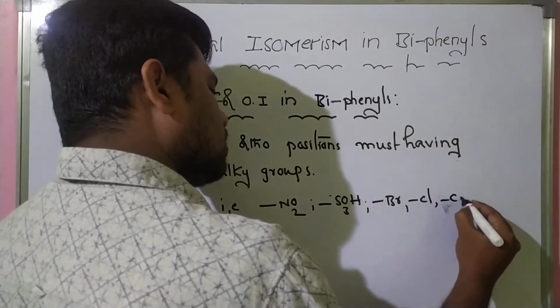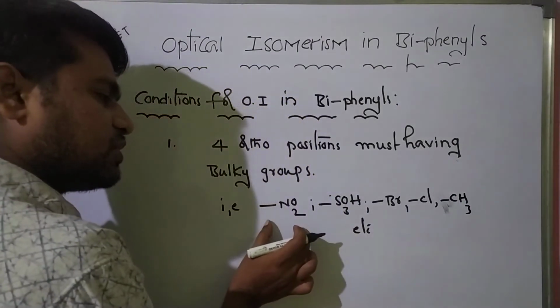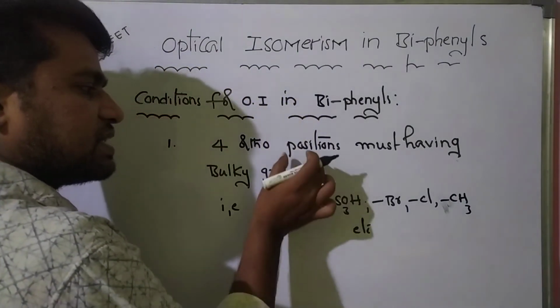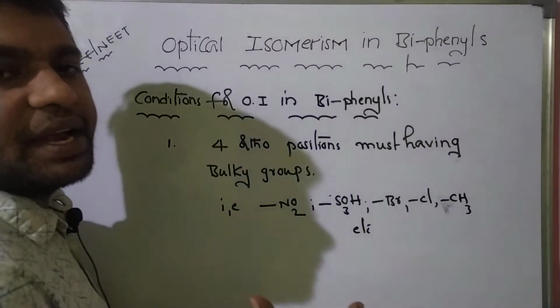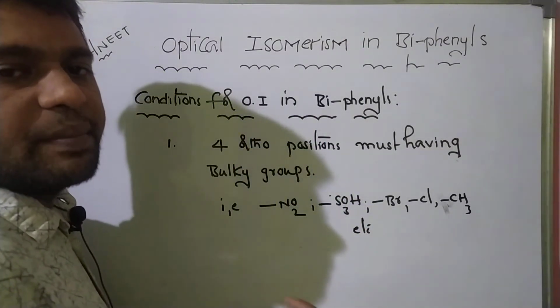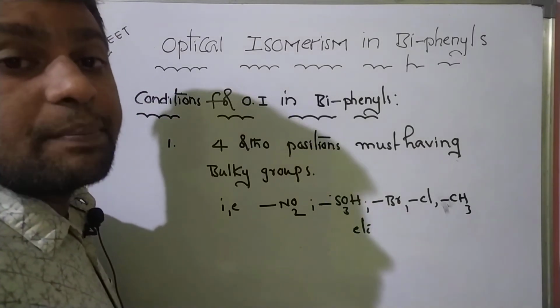Methyl also. When these bulky groups are present in ortho positions, definitely the planar structure of biphenyl is immediately converted into non-planar structure because of repulsions.